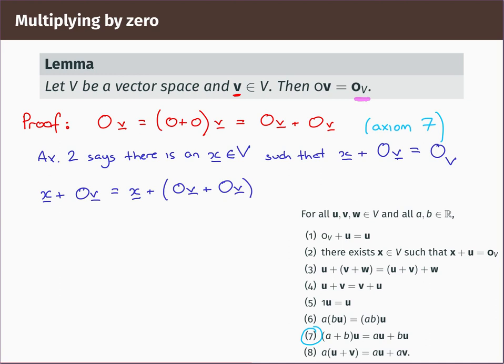Now, taking this one step further, we know what's happening on the left of that equation. We chose our vector x to have the property that when you add it to the scalar multiple 0 times v, you got the 0 vector. So on the left of this equation, we must have the 0 vector, 0 subscript v, the special 0 vector. And on the right, well, we can use the associativity property for vector addition to rewrite this.